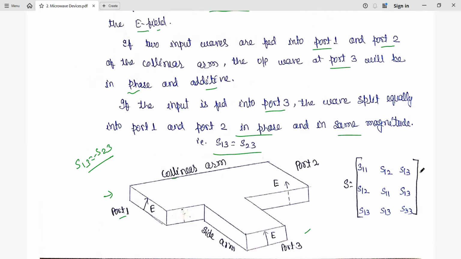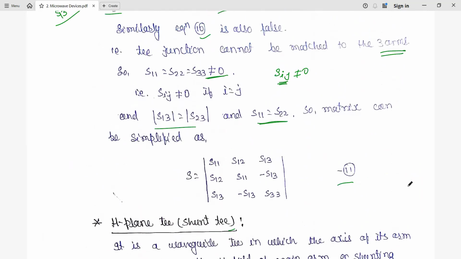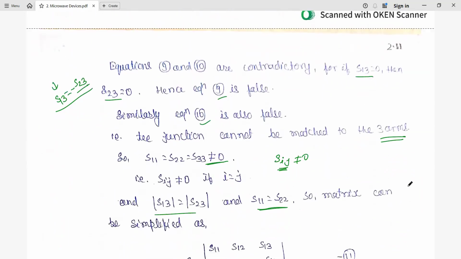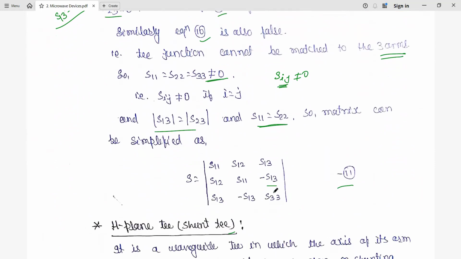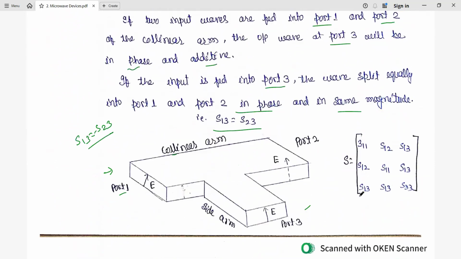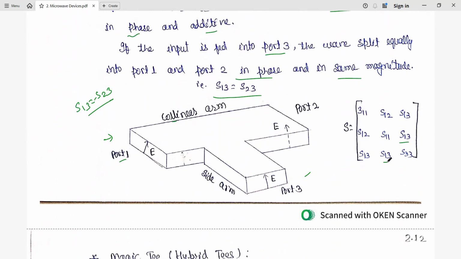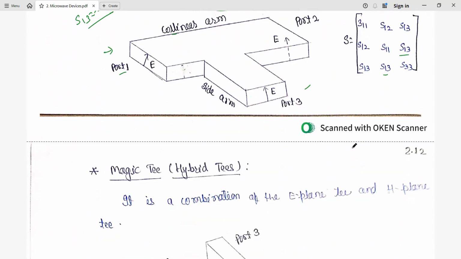So this is the 3 cross 3 matrix, and the same properties of zero matrix, unity properties, symmetry properties are all considered here to obtain the S matrix of the H-plane T. Only a small change about the sign: there you have a negative sign at these two places, here we don't have a negative sign since S13 equal to S23. So H-plane T is also important, but you need more discussion from the E-plane T. So it is shunting, the electric field is shunting, and the magnetic field is parallel to the arms.